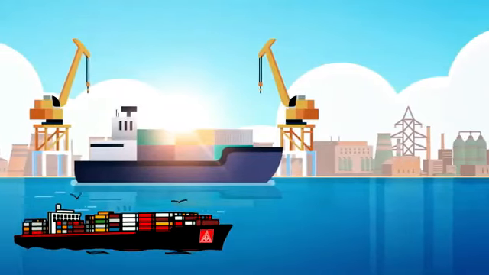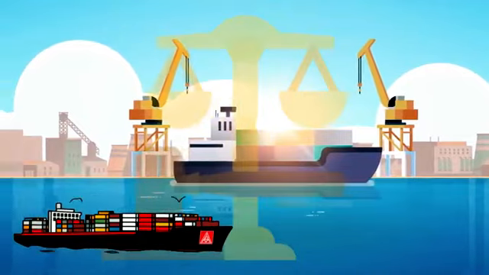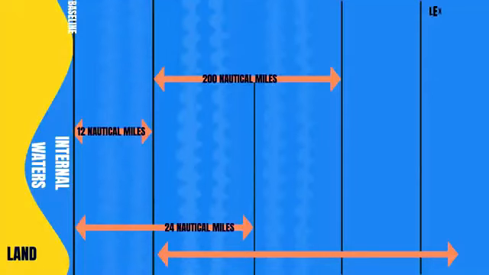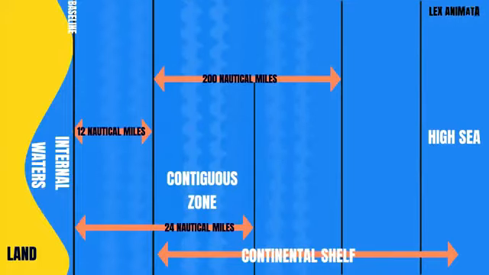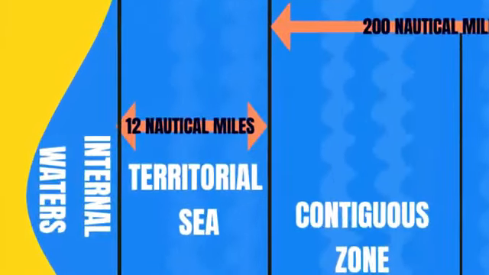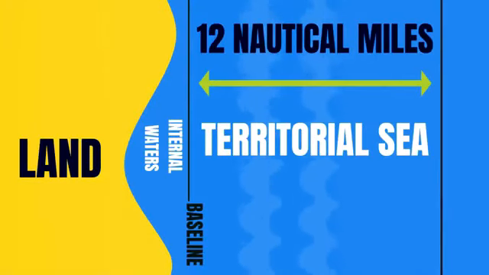On the other hand, all waters seaward of the baselines are subject to the coastal state's sovereignty and are encompassed under its sovereign rights or jurisdiction, like the contiguous zone, the continental shelf, the exclusive economic zone, and the territorial sea. International law recognizes a coastal state's right to exercise jurisdiction over a 12 nautical mile stretch of water near its coast, known as the territorial sea or territorial waters.